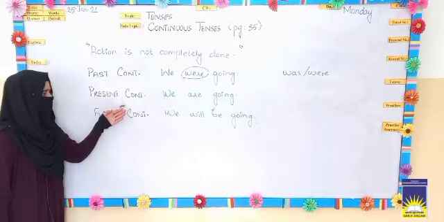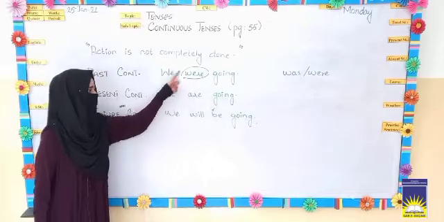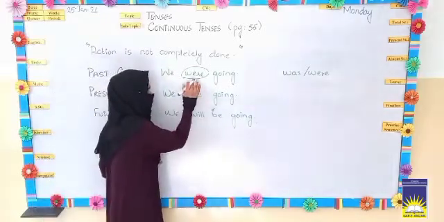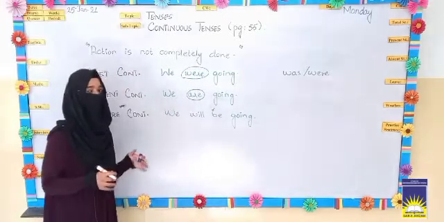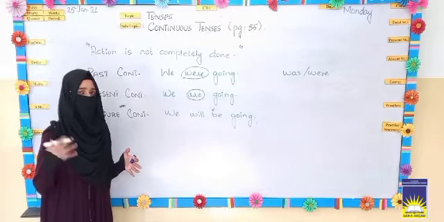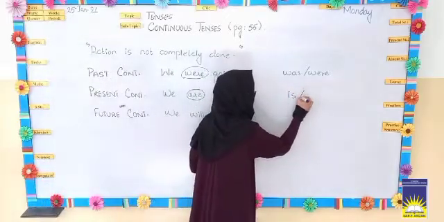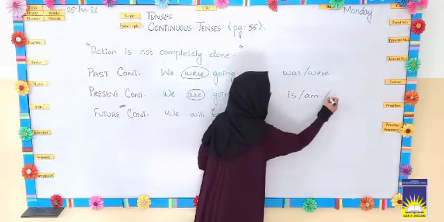Now present continuous tense. We are going. You can see the difference: only the helping verb is different. Like here is were, and now in present here is are, and it has some other helping verbs as well. These are is, am or are.